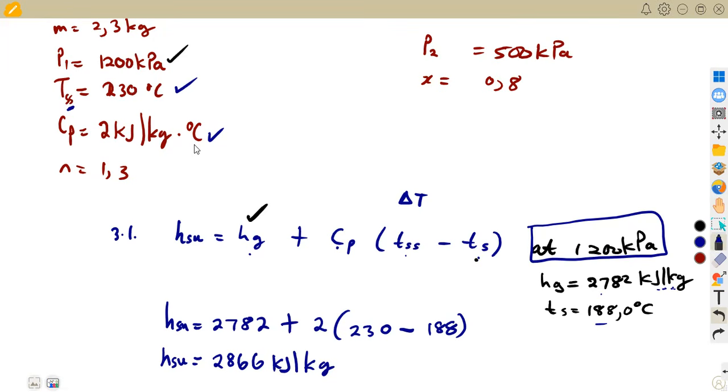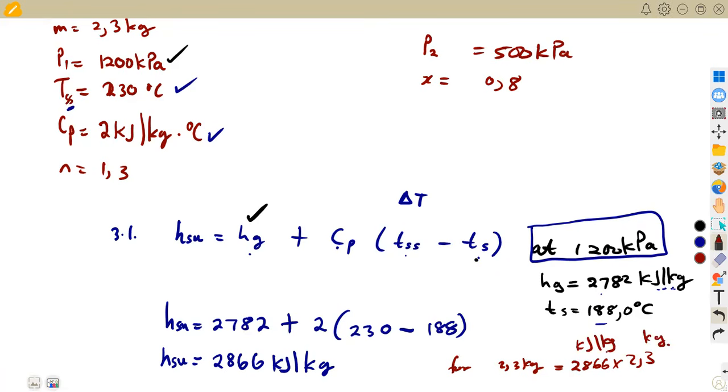For 2,3 kgs, we're going to multiply by 2,3. So meaning to say if it was for 2,3 kgs, you're going to have 2866 times 2,3. So the kilojoule, remember this is kilojoule per kg and this is a kg.